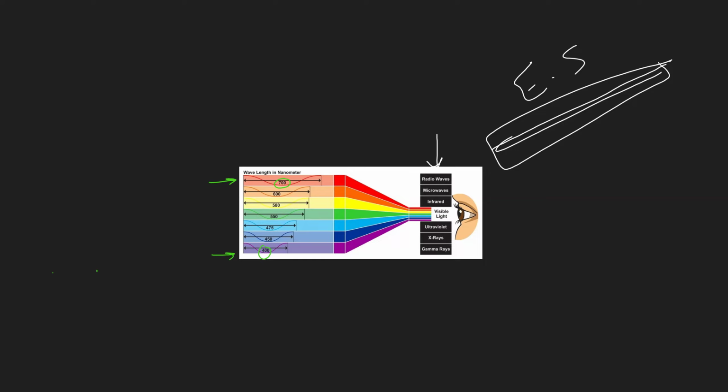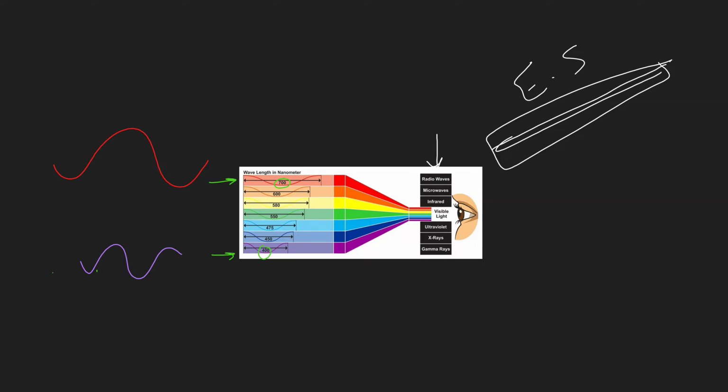That means the wave of the red is long, while the wave of violet is what? Is small here.